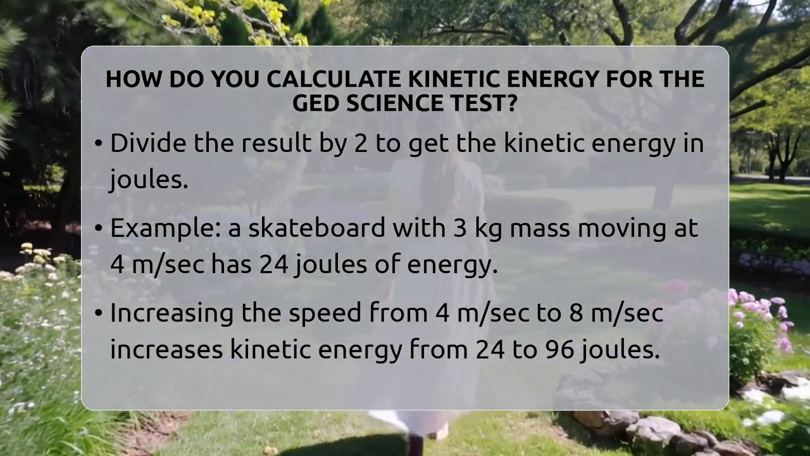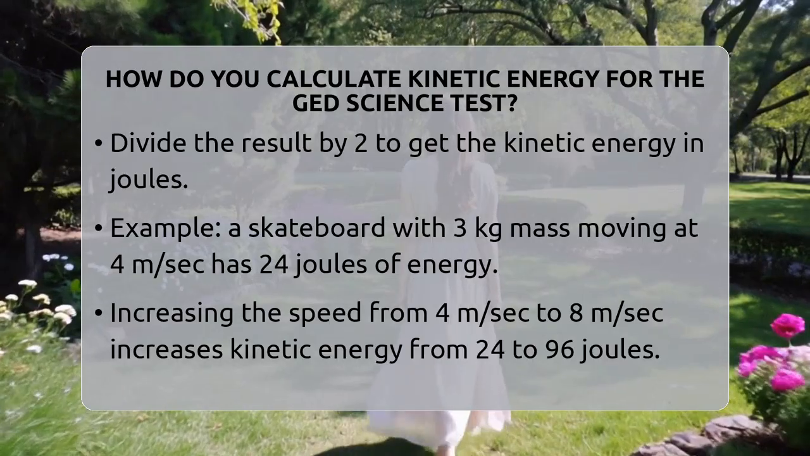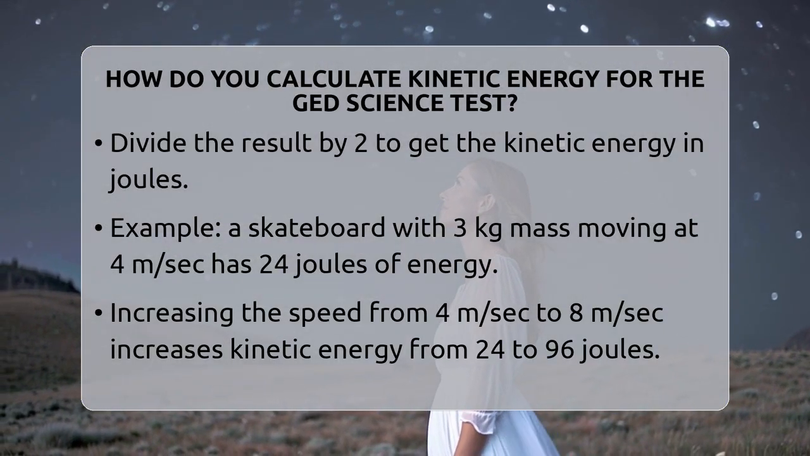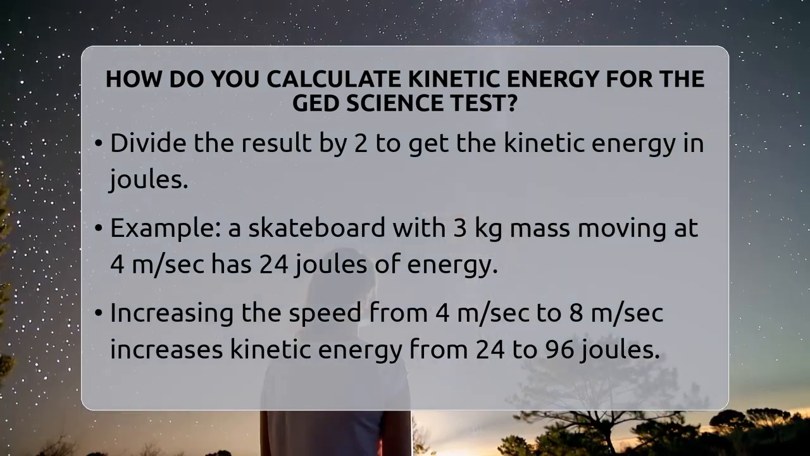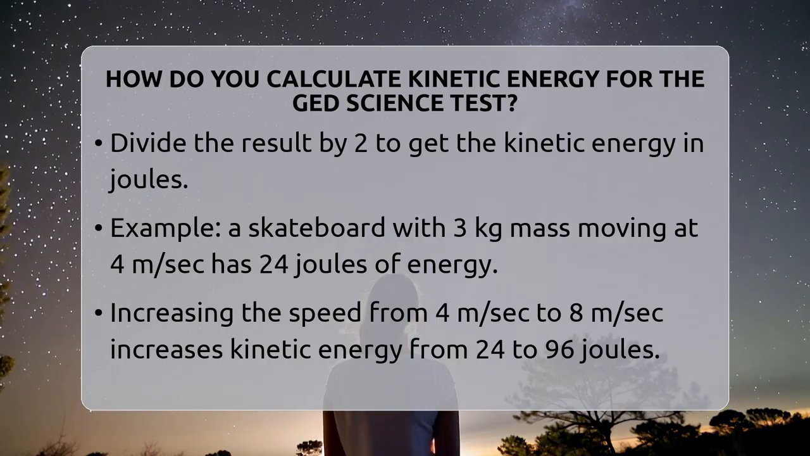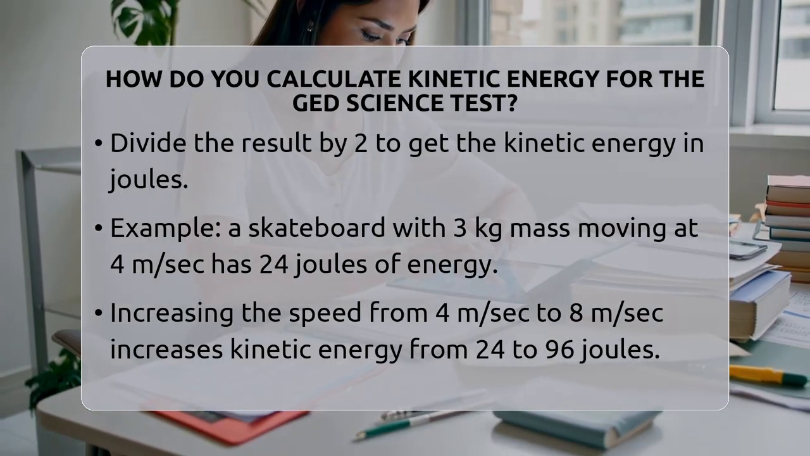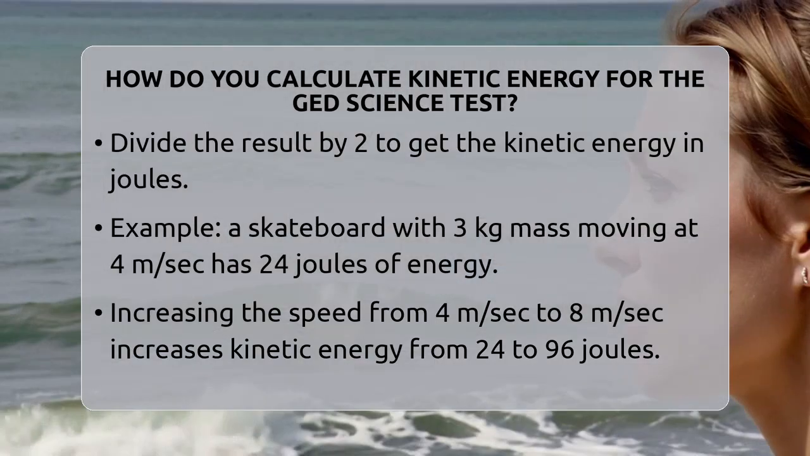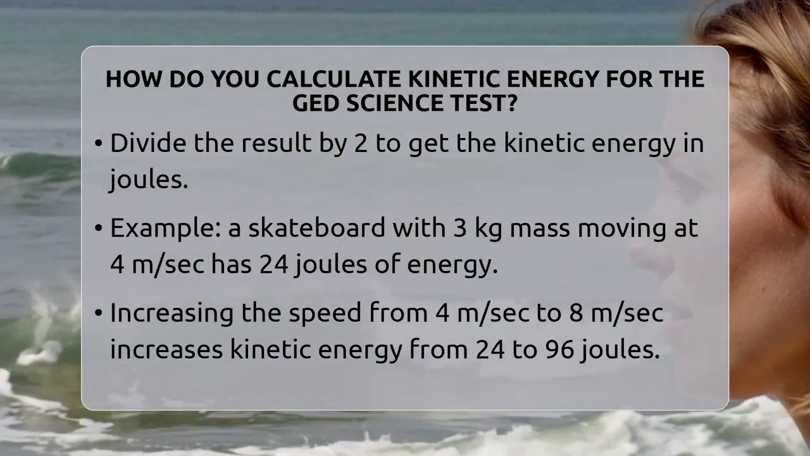Let's try a quick example. Suppose a skateboard with a mass of 3 kilograms is moving at 4 meters per second. First, square 4, which gives 16. Then, multiply 3 by 16, resulting in 48. Finally, divide 48 by 2, and you get 24. The skateboard has 24 joules of kinetic energy.